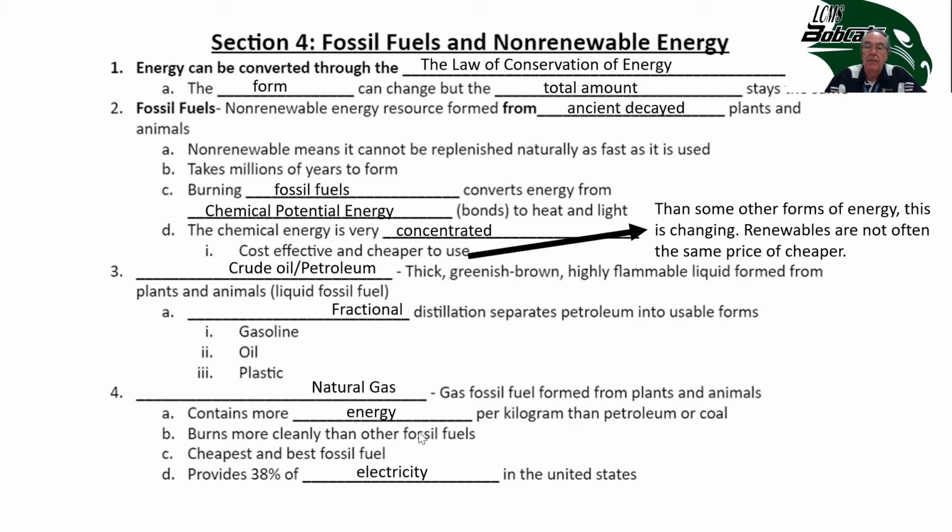So you think about people who have gas stoves in their houses or gas heaters, or if you go to a warehouse, a lot of times the forklifts are powered with natural gas. It burns clean enough that you can burn this stuff inside without killing everybody, without releasing a bunch of carbon monoxide or carbon dioxide.